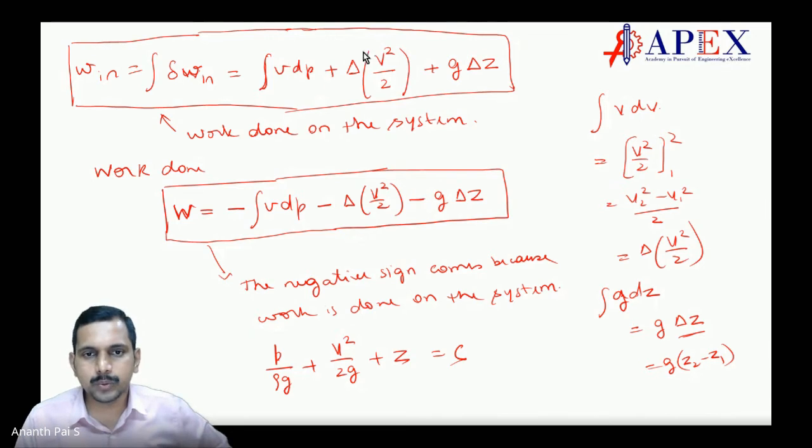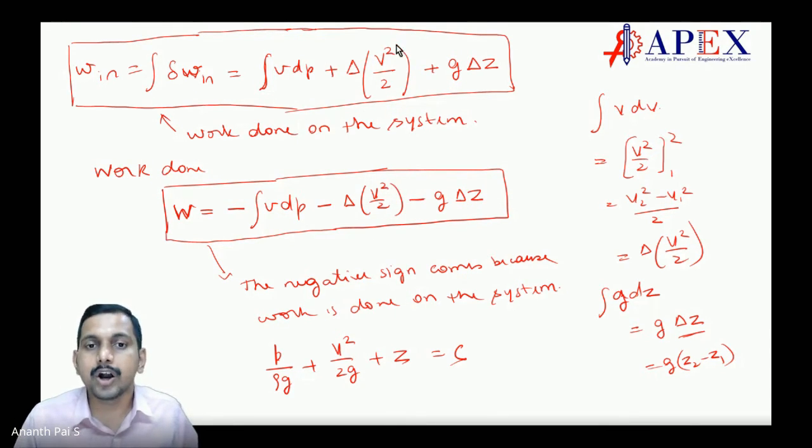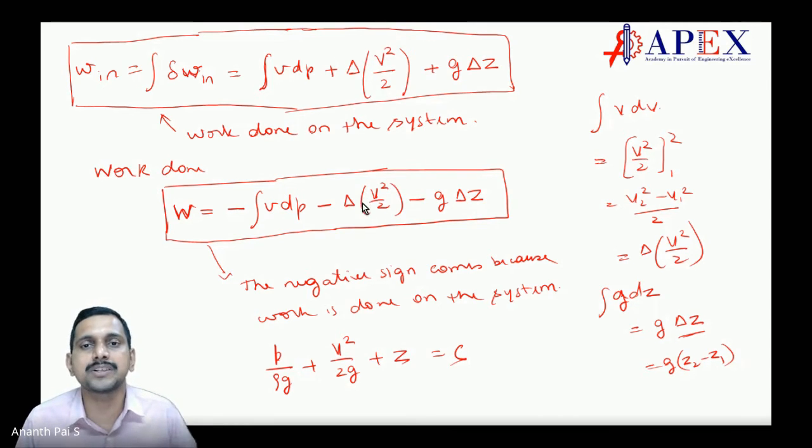Correct? This part changes the kinetic energy, because it is mv square by 2. So v square by 2 is kinetic energy per unit mass. The work is done to change the kinetic energy of the system. What is this part?